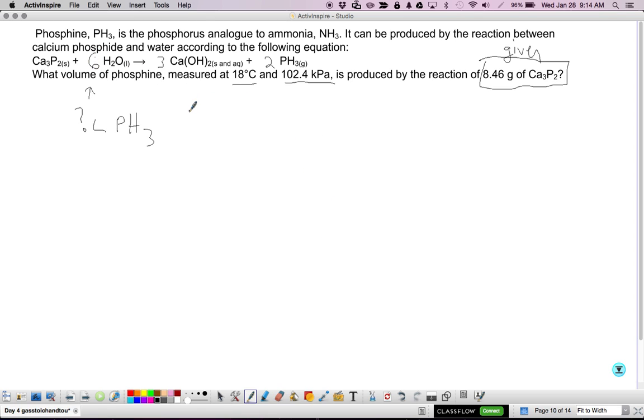All right, now the unfortunate thing here is our gas is not at STP, which means no molar volume of a gas. And we'll put a little frowny face. Okay, if you can't use molar volume of a gas, you need to do ideal gas law.